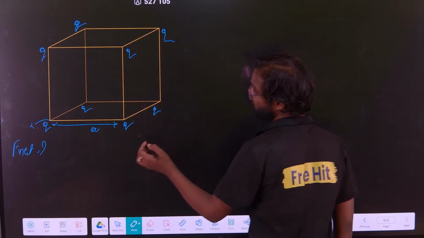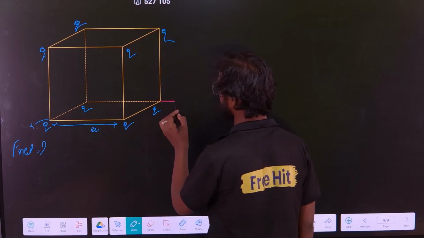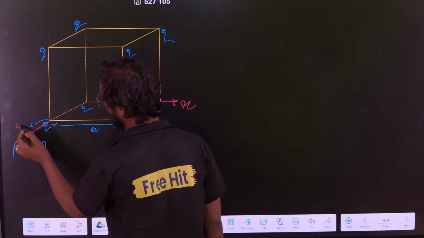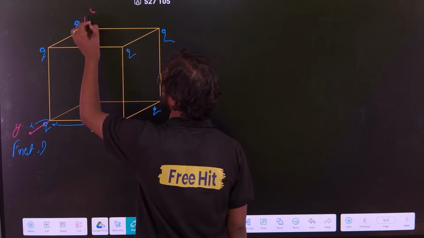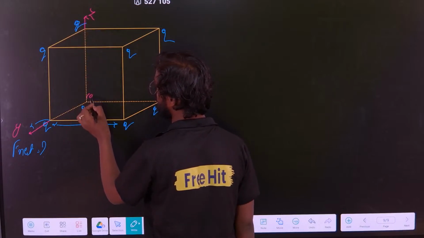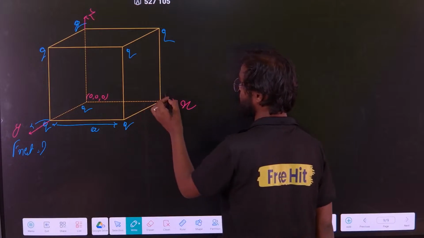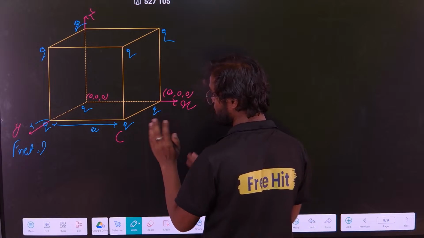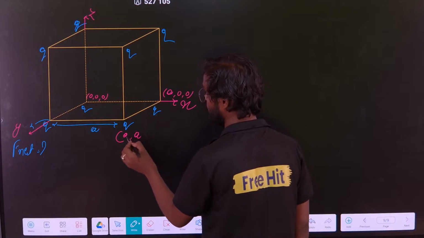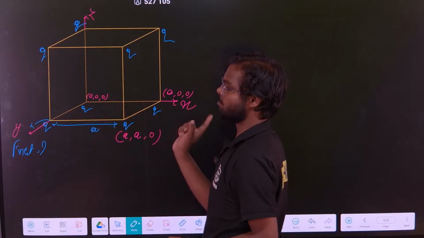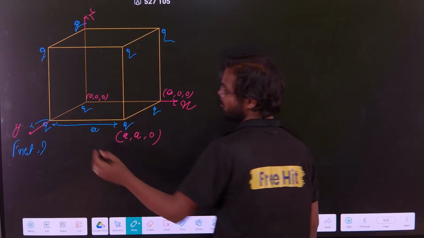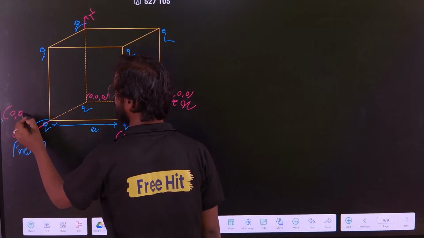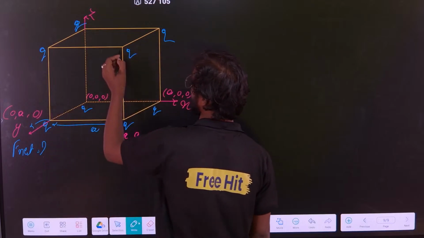Clear? So what you have to do? First let us take the axes. Suppose this is x, this is my y and this is my z. Take one origin, 0, 0, 0. What will be this? This is a, 0, 0. Now you have to write this coordinate: a, a, 0, because it is in the xy plane, so x and y will be there, z will be 0. What is this coordinate? 0, a, 0.